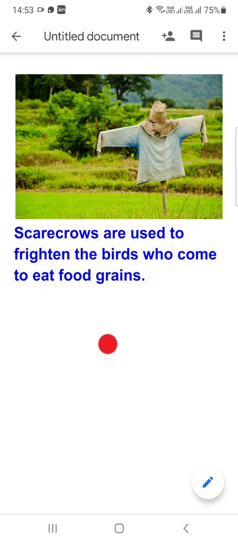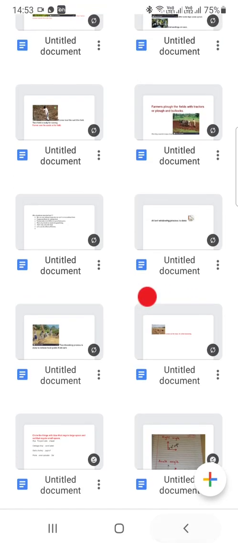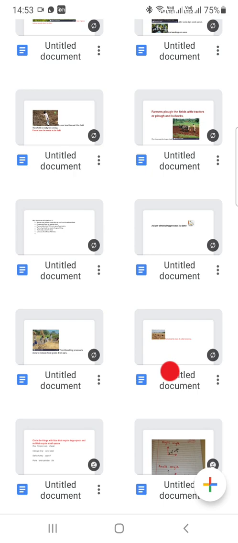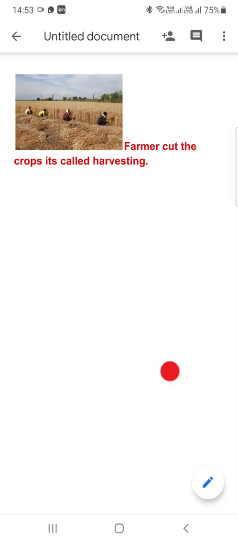After the grains are ready, the birds come to have those grains. So scarecrows, this is called a scarecrow. Scarecrows are used to frighten the birds who come to eat food grains. Then here you can see in this picture, the farmer cuts the crops. It's called harvesting.